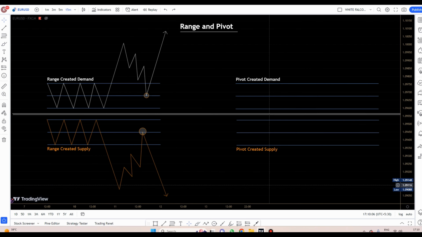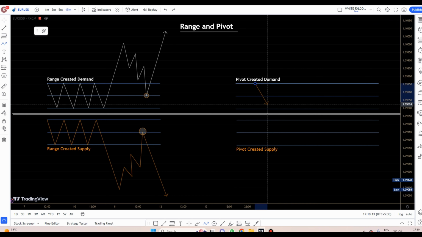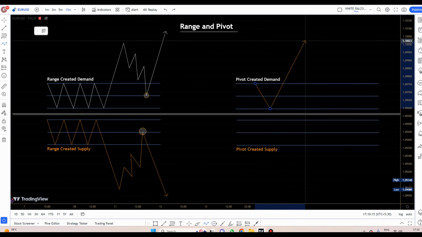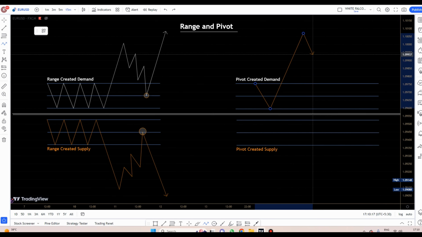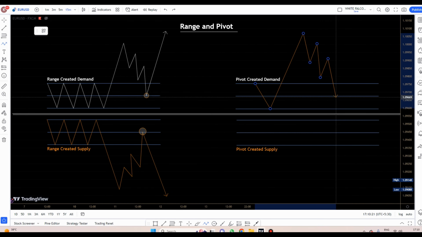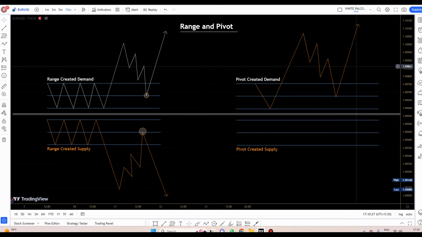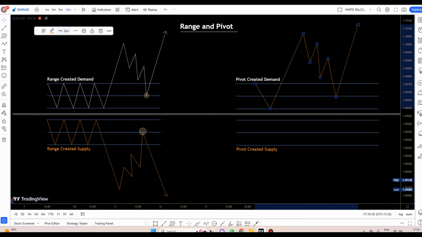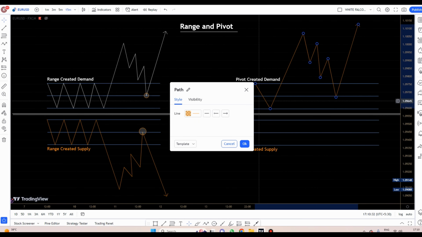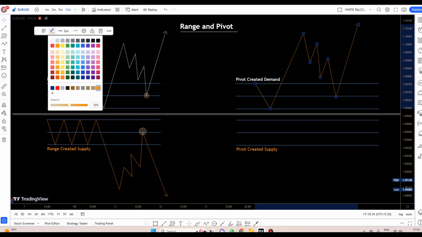Now what is the pivot created demand? So generally the price moves into the downward direction. That's the sharp move in the downward direction and true expansion in the upward direction, right? And price again came back at the fair value in corrective mode and again the remaining orders are filled into the market and again it goes into the upward direction. That is called pivot created demand, right?